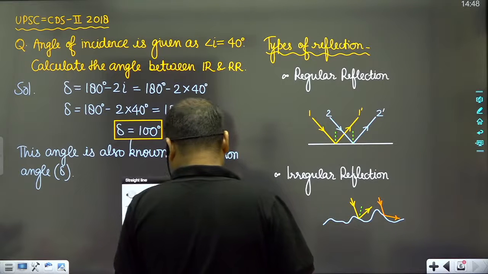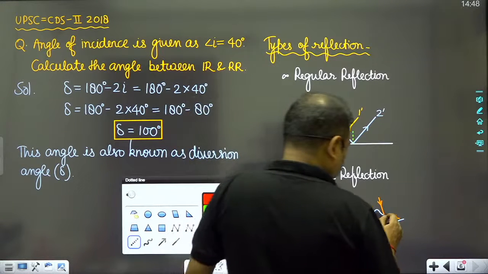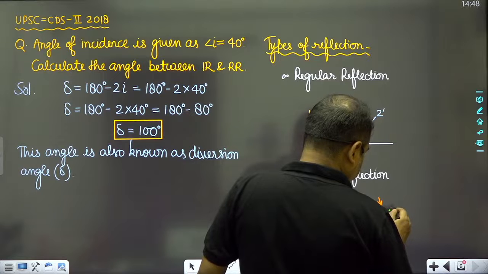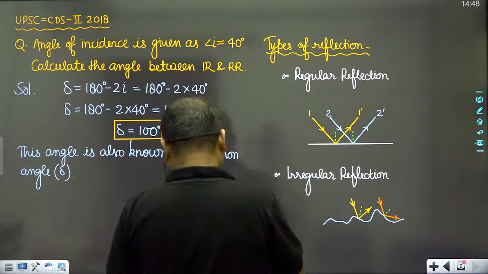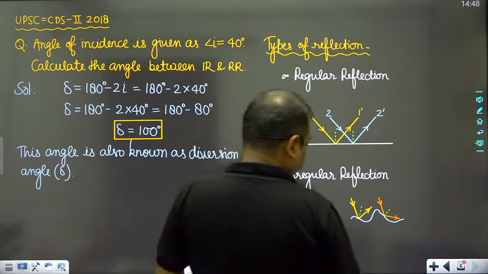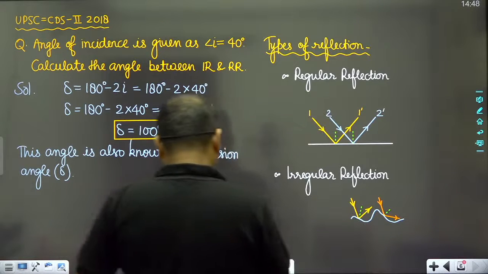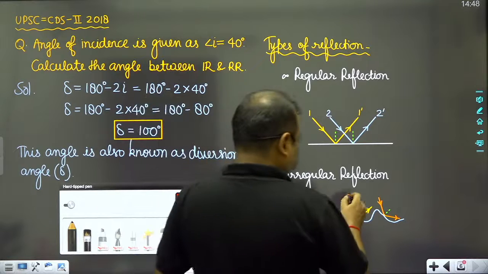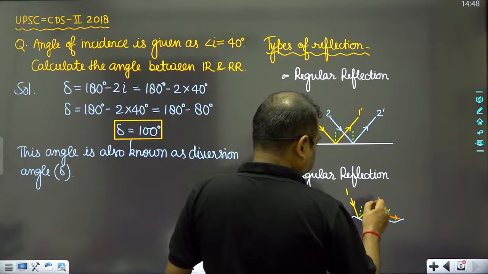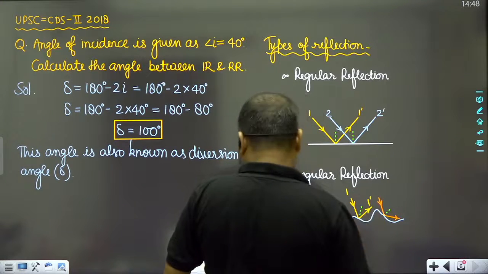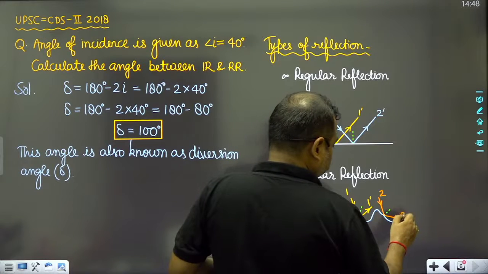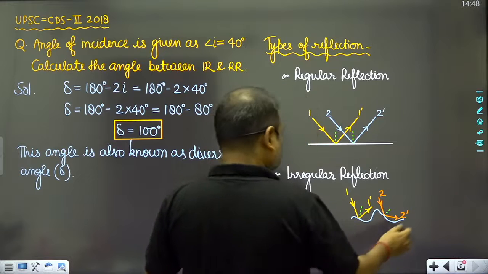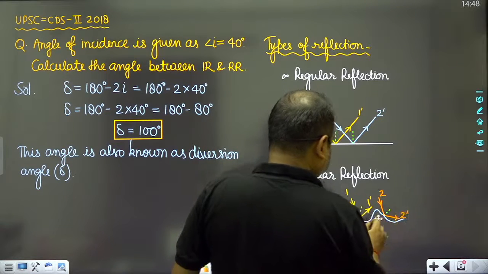Suppose that this is a normal. Here you can see that this one is the first light ray and this one is the first dash light ray, and this one is the second light ray and this one is the second dash light ray. So finally here we can say that